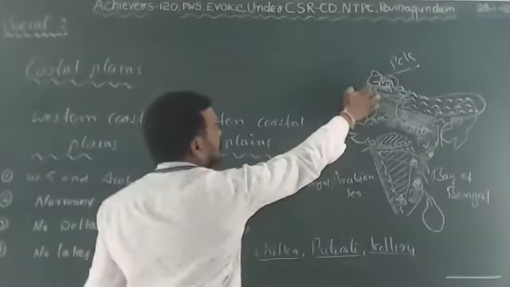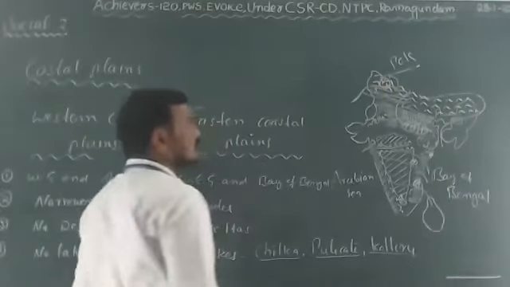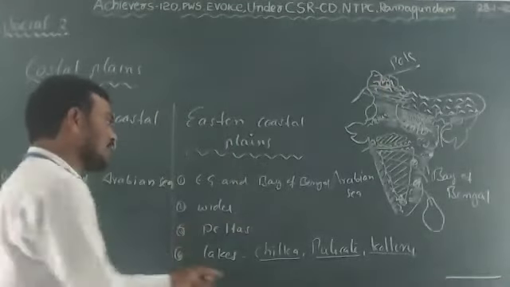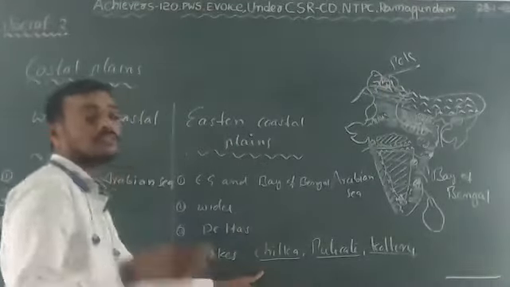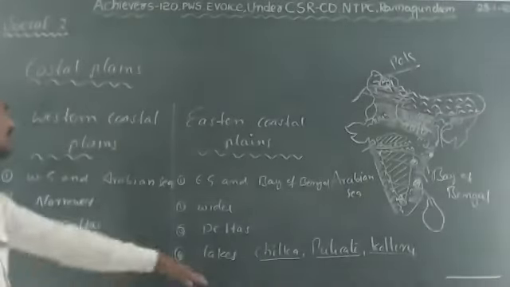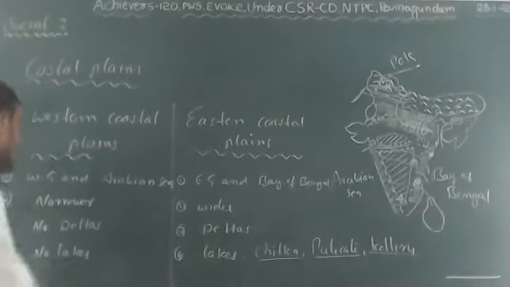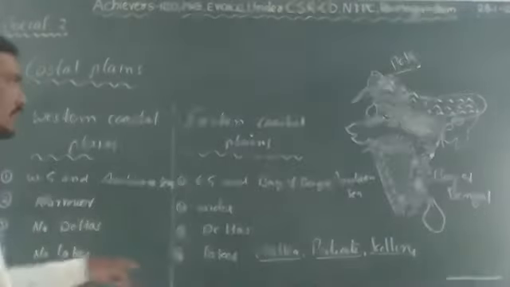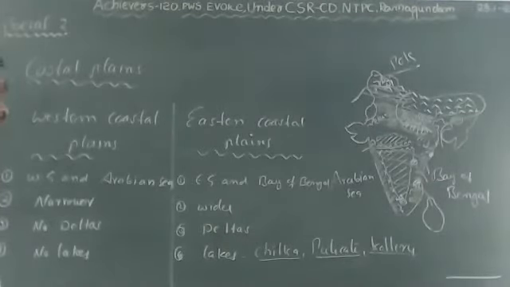Wular Lake is the largest freshwater lake in India, but Chilka Lake is the largest salt water lake in India. So there are lakes in the Eastern Coastal Plains, but no lakes in the Western Coastal Plains. That is one of the differences.